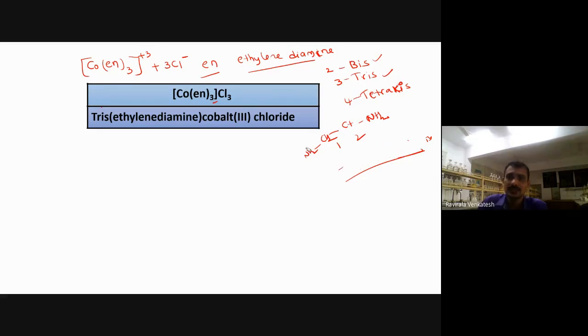Let me see the nomenclature again here. It should be in square brackets, because when you use tris, the ligand nomenclature must be in brackets. Tris ethylene diamine cobalt. Don't call it cobaltate, because it is a positive complex compound. And lastly, call this one chloride here. Don't call it trichloride. I told you chlorine in this case is not a ligand.